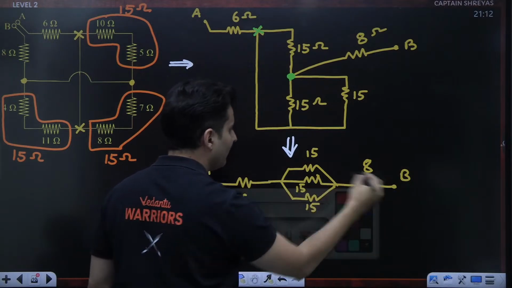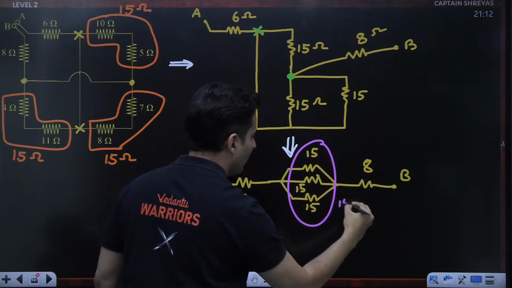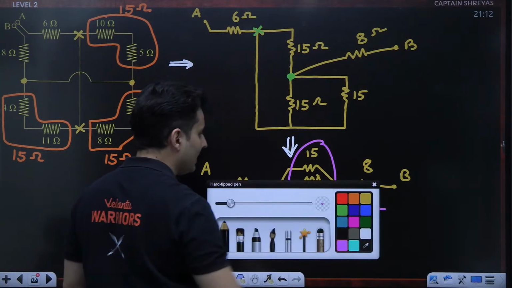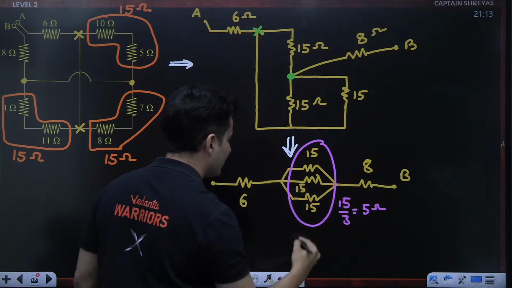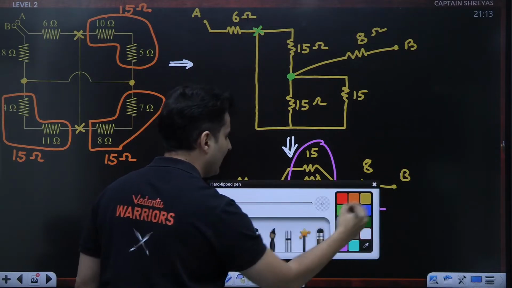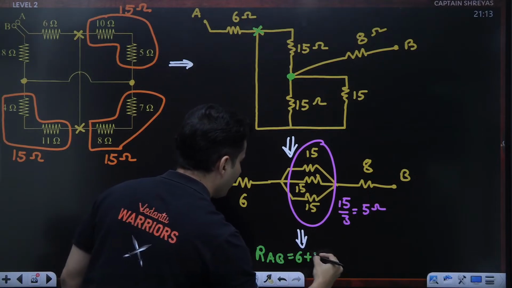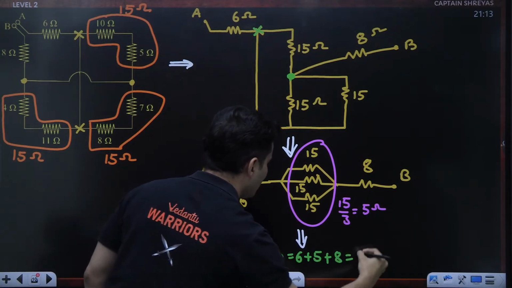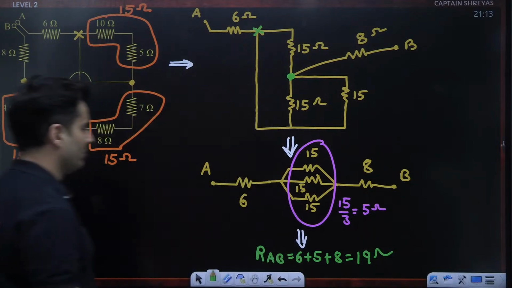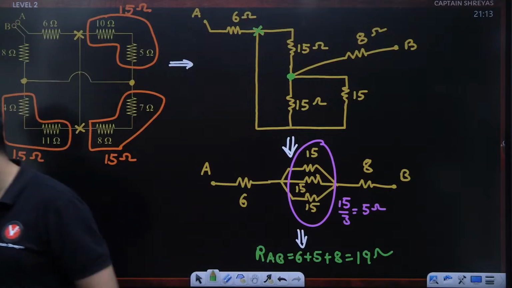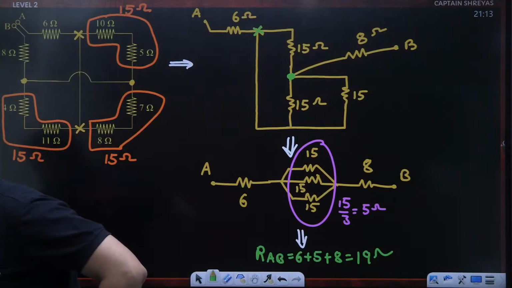So 15, 15, 15, basically in parallel, the equivalent will be 15 by 3, which is 5 ohms. 5, 8, and 6, my dear warriors. What will be the final answer? Quickly think and tell me. Resistance between A and B will be 6 plus 5 plus 8, which is 19 ohms. Is that right, my dear warriors? Yes, 19 ohms is the correct answer. Very good. Awesome. Very nice.